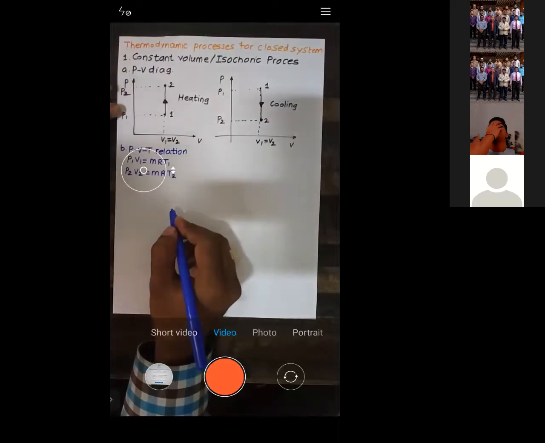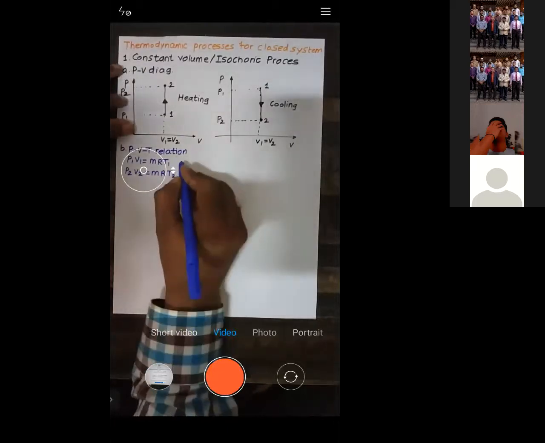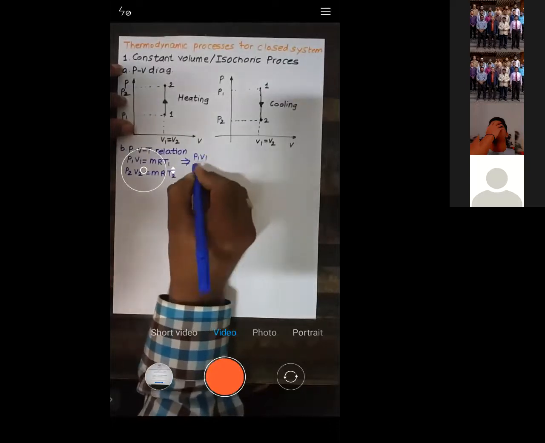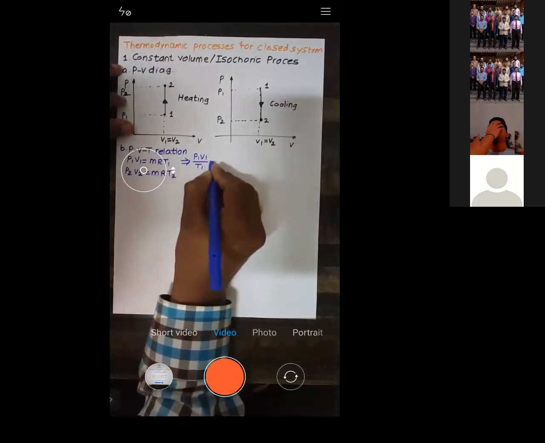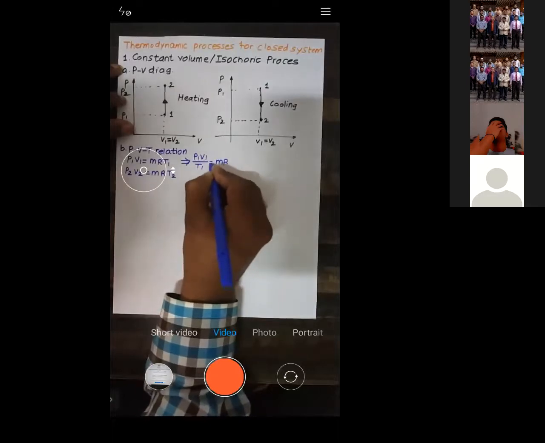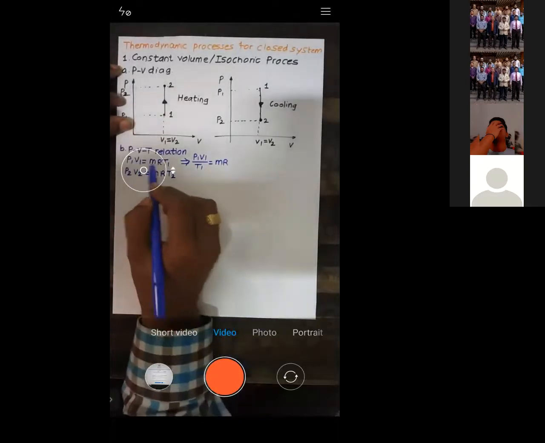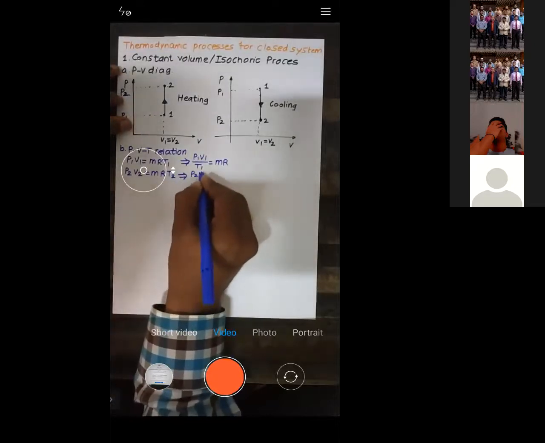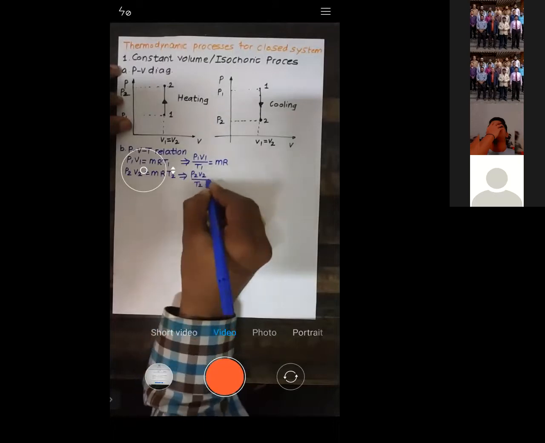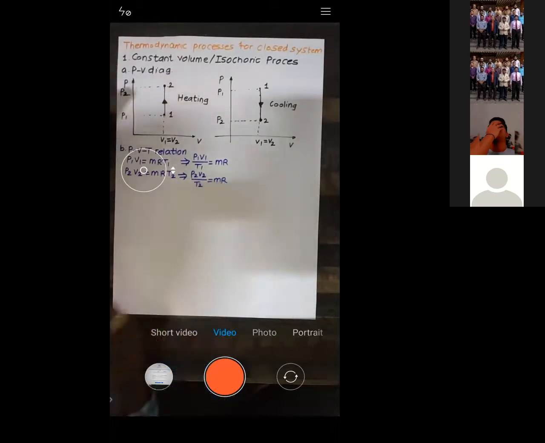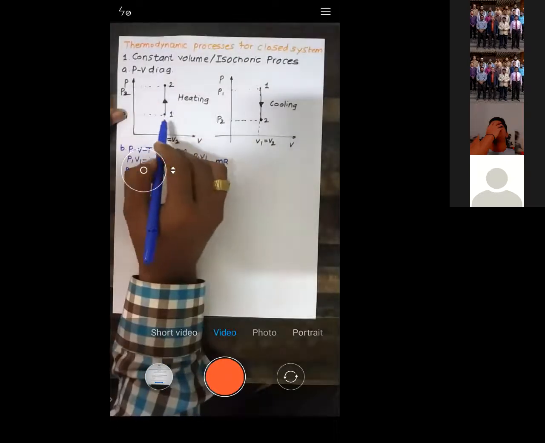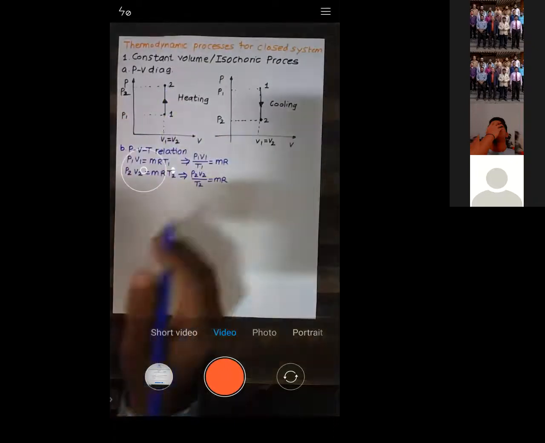Now if you simplify this equation, what will you get? You will get P1 V1 by T1 is equal to MR. Similarly, for the second equation, you will get P2 V2 by T2 is equal to MR. PV is equal to MRT, I have applied for state number one, then for state number two.